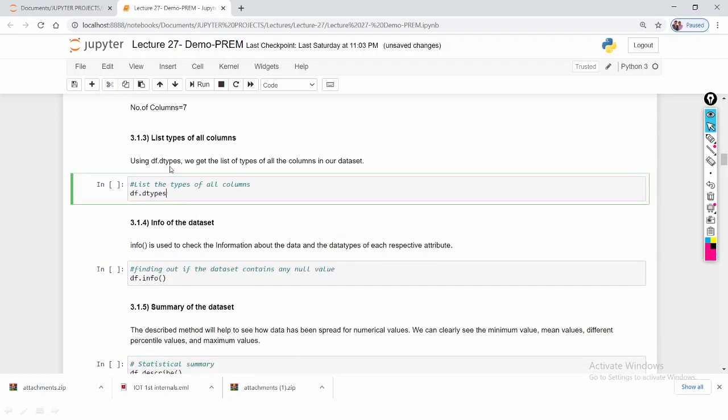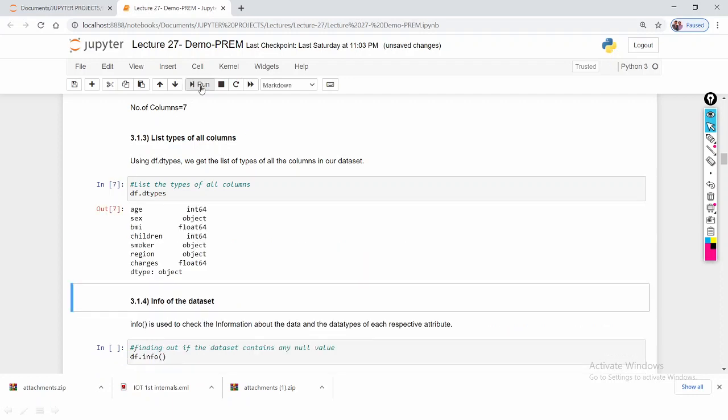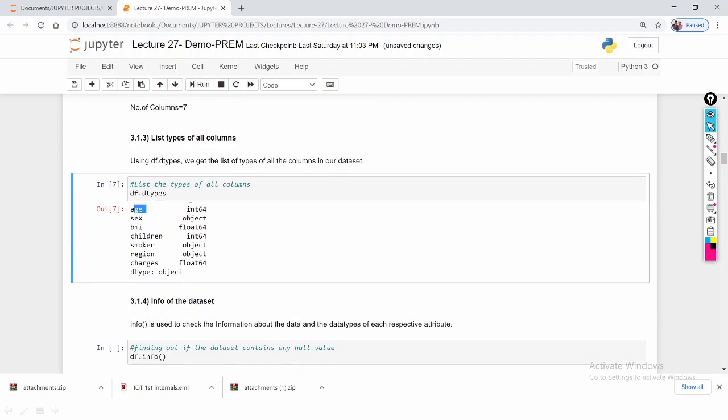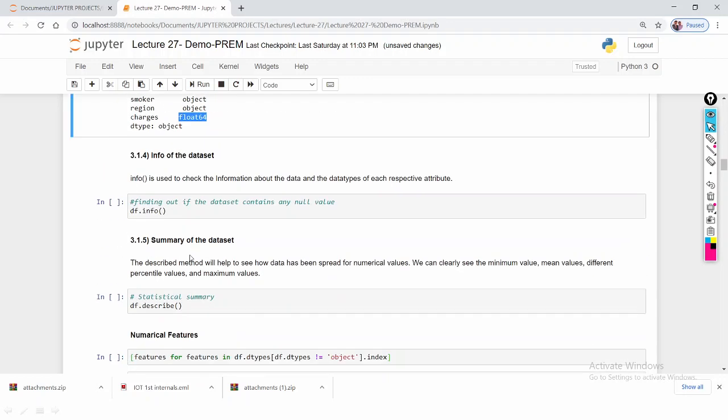Using dtypes, we will get the list of types of all the columns in our data frame. So what are the data types? Age belongs to int, sex belongs to object, BMI belongs to float, children belongs to int, smoker belongs to object, region belongs to object. And charges is the target variable.